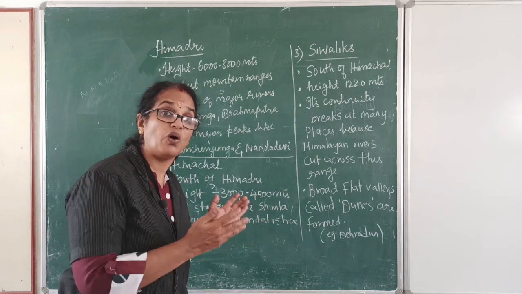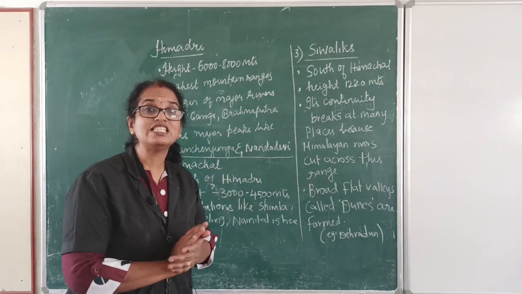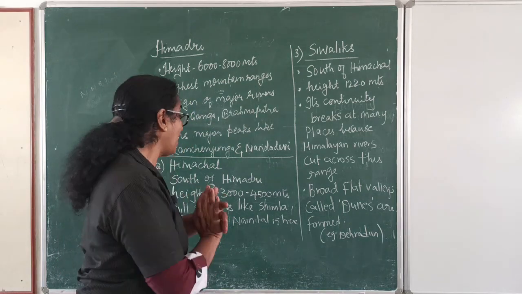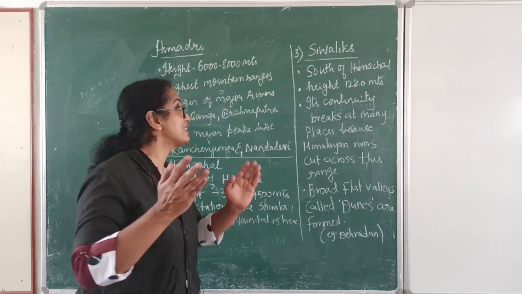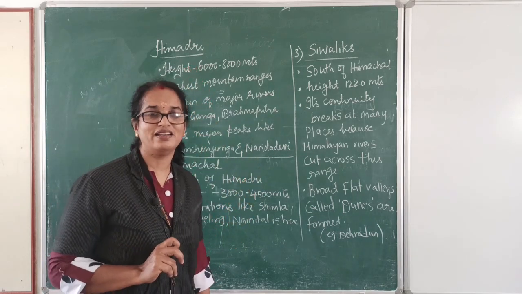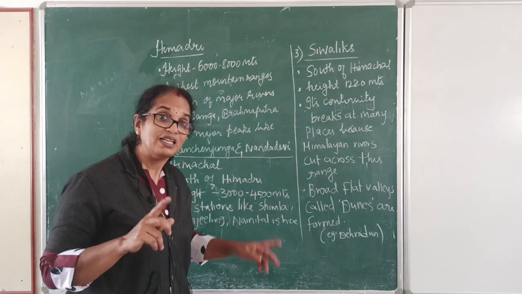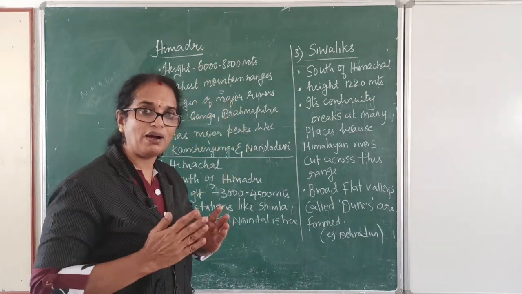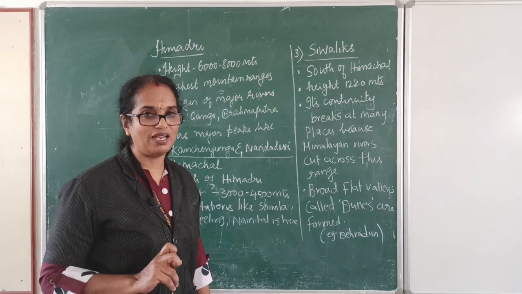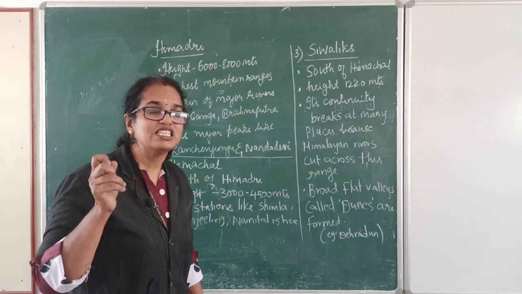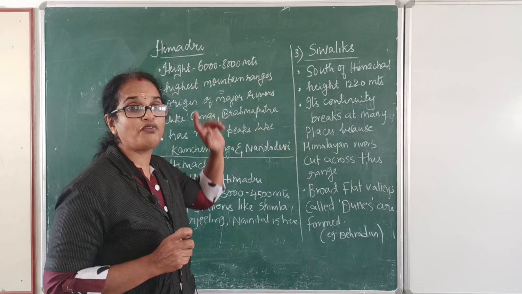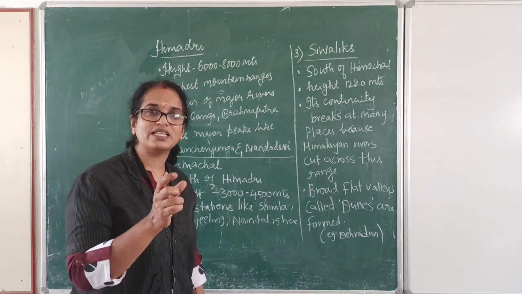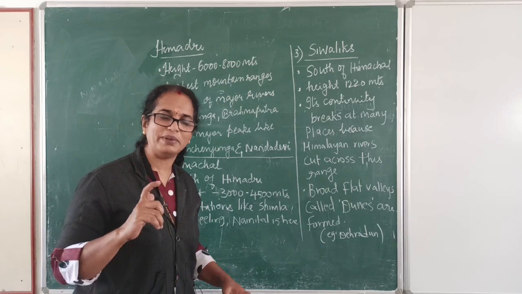Now let us see what is the speciality of Himachal. Himachal is situated to the south of Himadri. First comes Himadri, then Himachal, then Shivalik. So Himachal is situated to the south of Himadri, and the height is almost 3,000 to 4,500 meters.